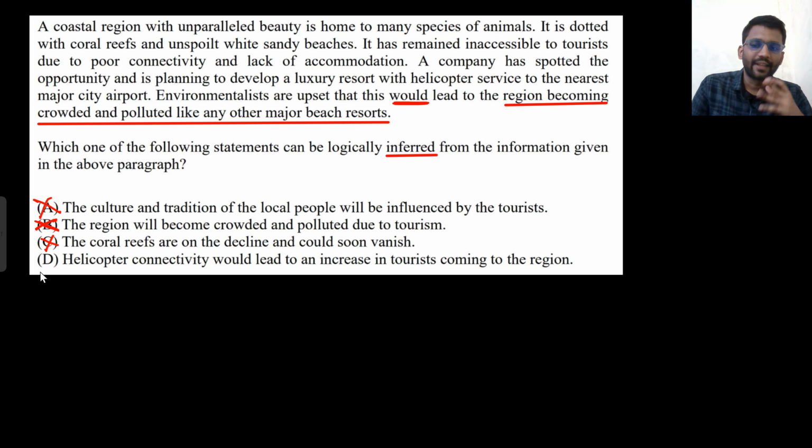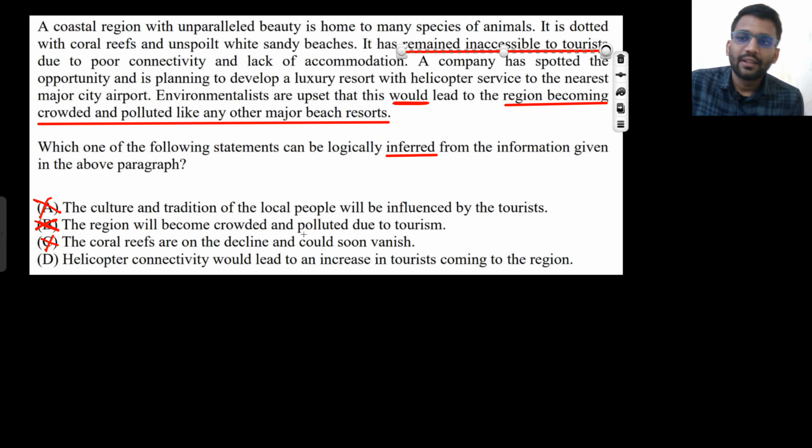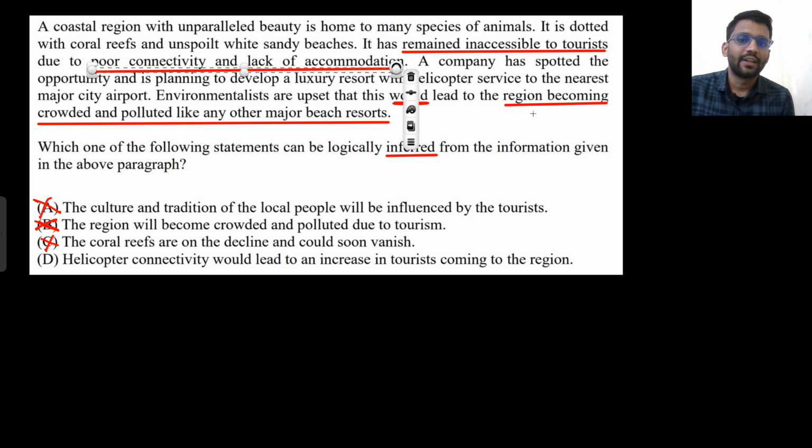Now this can be inferred: helicopter connectivity would lead to an increase in tourists coming to the region. So what are the statements that support this? First, it remained inaccessible to the tourists. That means they want to come there, but it is inaccessible. Why? Because of poor connectivity and lack of accommodation. Now a company has spotted the opportunity and is planning to develop a luxury resort with helicopter service. So if there are helicopter services, then the tourists would come there. So helicopter connectivity would lead to an increase in tourists coming to the region.